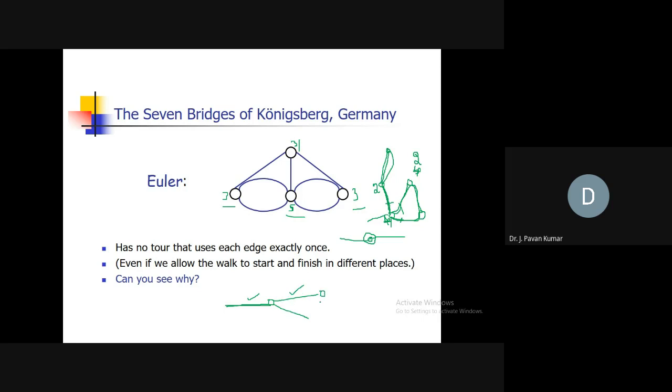Okay, somehow if you arrive at this particular vertex after visiting so many vertices, from here if you go again to the same vertex, now three edges we have covered, we have visited already. Now from here how can we go back? That's why we should not have any vertex with odd degree. So every vertex should have even degree, then we will be having such kind of tour. Is it clear? If every vertex is having even degree, then only such kind of tour is possible. Yes, any doubt?